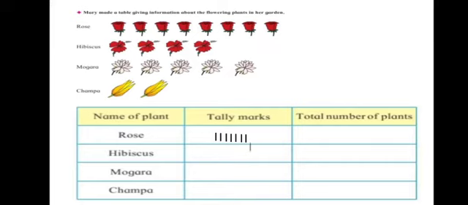Now hibiscus, how many hibiscus? She has 1, 2, 3 and 4. She has 4 hibiscus. How many champas? 1. Mogras? 2.